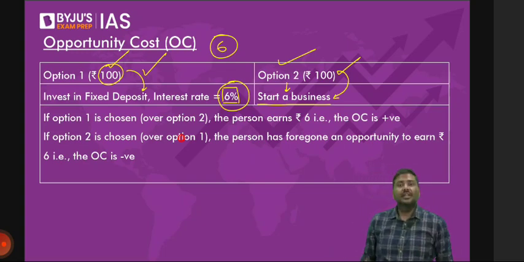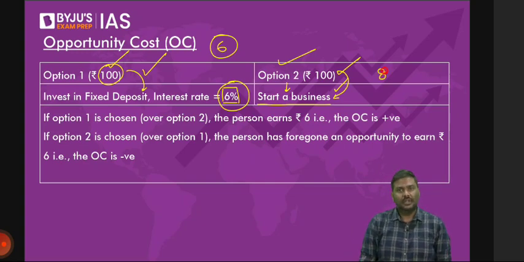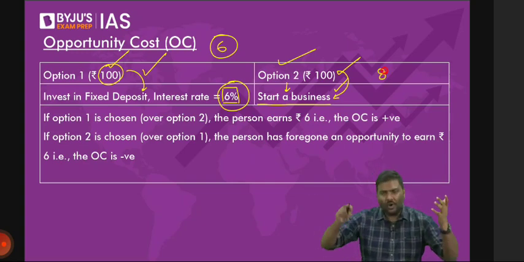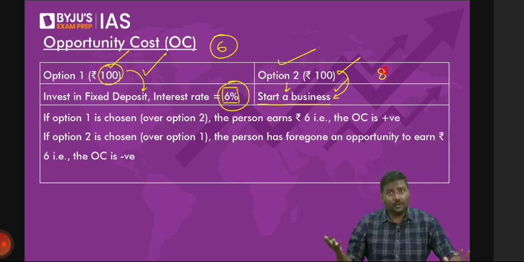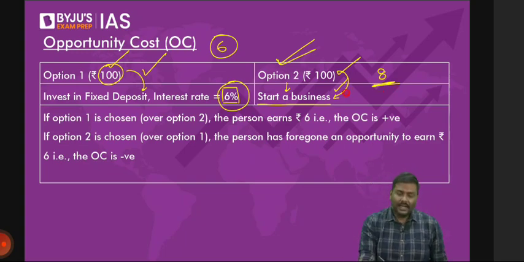Now some of you will say, sir, what if I invest in the business and earn 8 rupees after 1 year? Possible. I'm not saying it's not possible. In the first example, you did not earn anything. You earned 0. But can there be another situation where you will earn 8 rupees? Of course, yes. Now let me continue with the same example. You invested in the business and you earned 8 rupees. And the other option, you could have earned only 6 rupees.